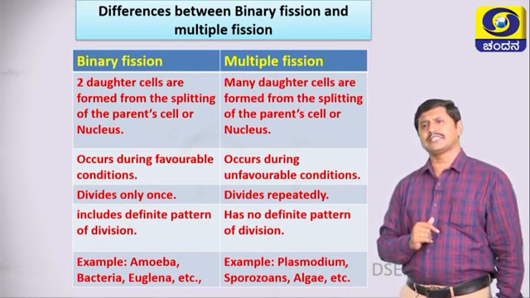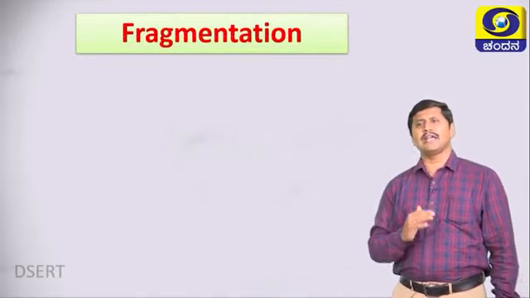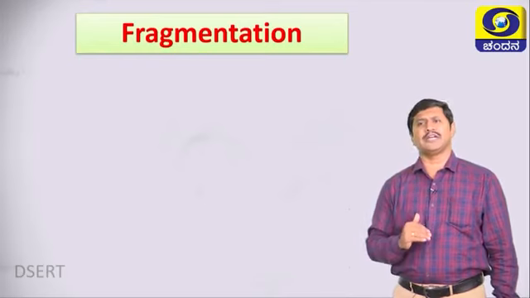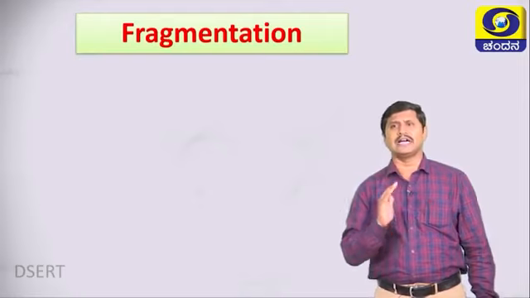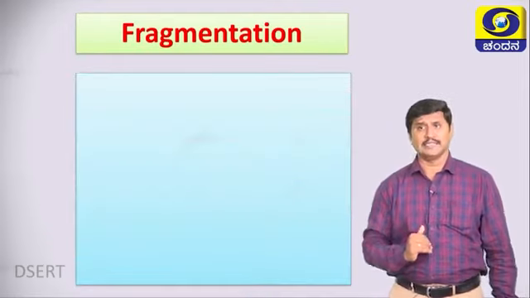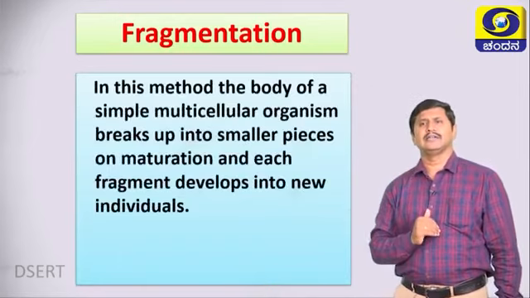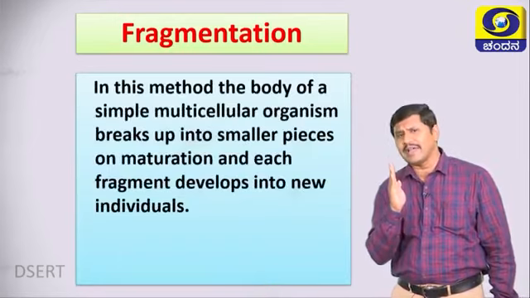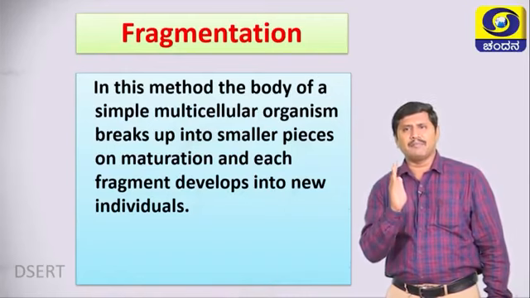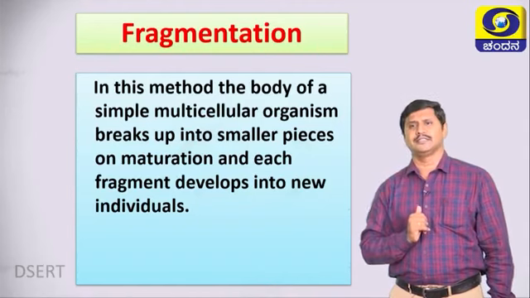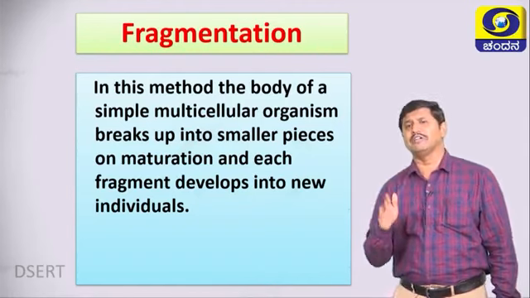Next, move on to the next slide, that is fragmentation. It is another type of asexual reproduction that occurs in lower organisms, especially in the algae. What happens here? In this method, the body of a simple multicellular organism breaks up into smaller pieces. On maturation, each fragment develops into a new individual.